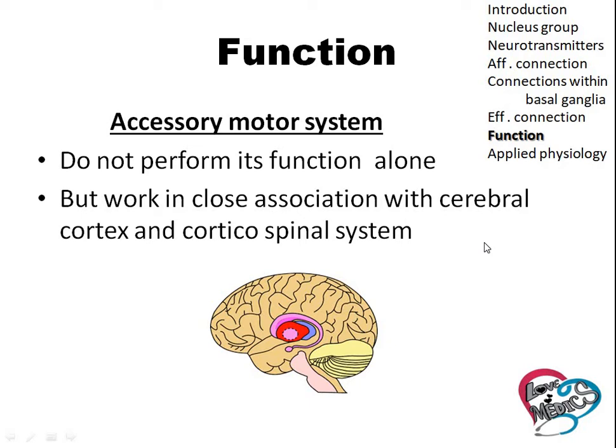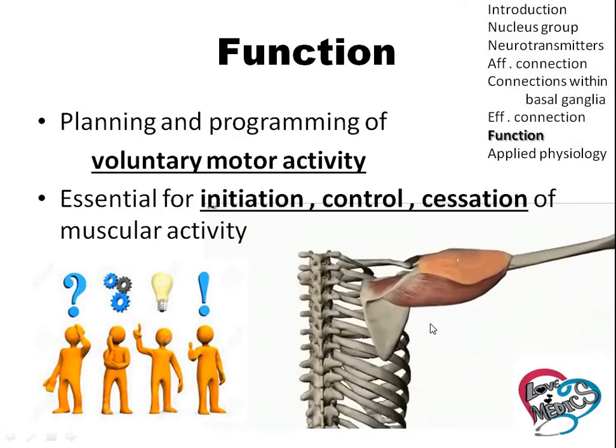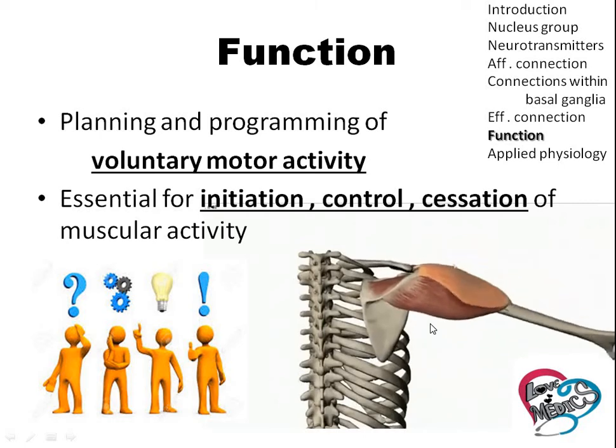Function of the basal ganglia. Associatory motor system means it is unable to function alone, but it works associated with cerebral cortex and corticospinal system. Planning and programming of voluntary motor activity. The basal ganglia is essential for the initiation, control and cessation of the muscular activity.